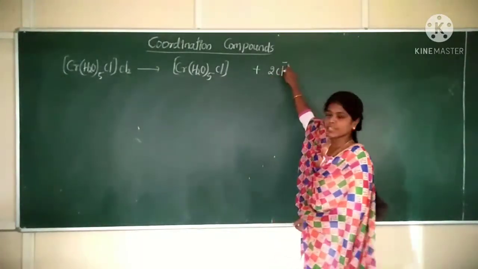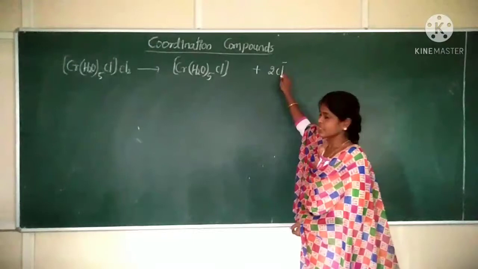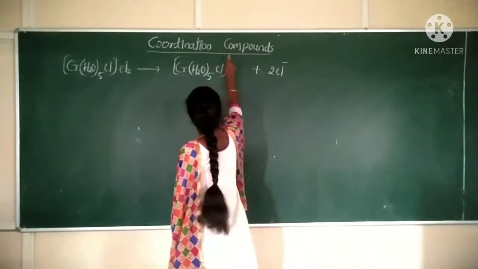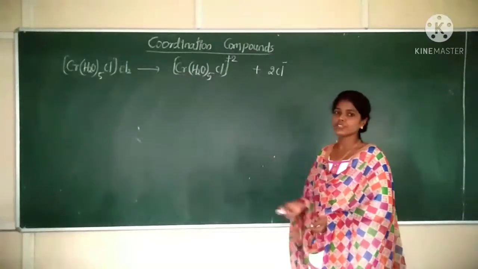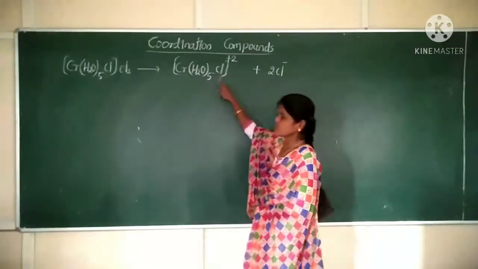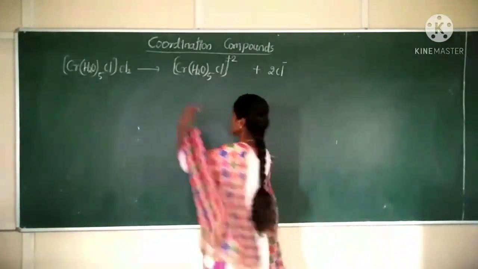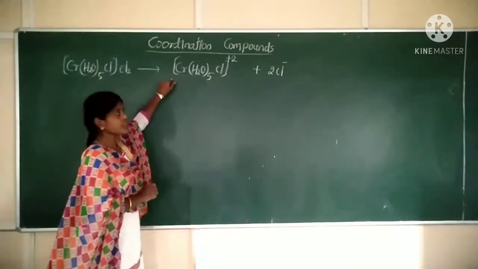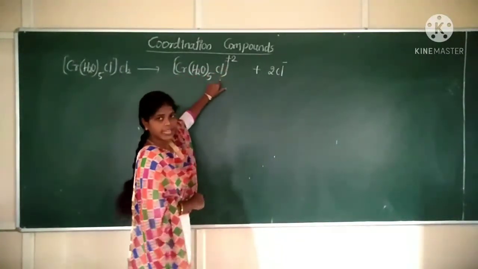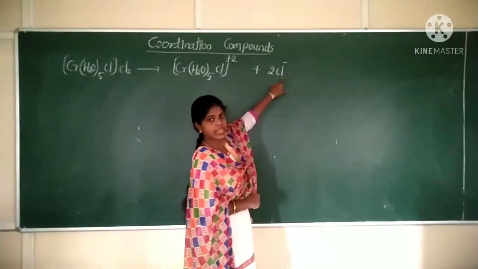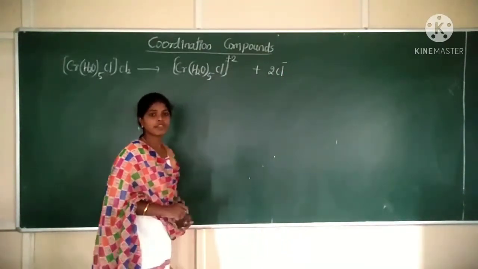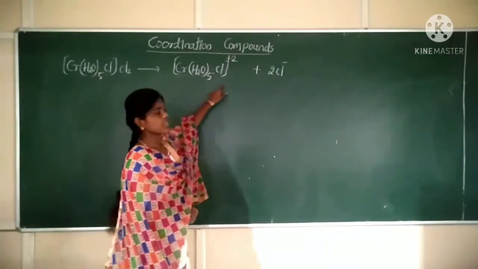Now 2 times -1 is -2. Two negative charges are there, which means the complex should have a +2 charge. The complex should be positive. So this is the compound. First we should name the complex, which is the cation, and in the ionization sphere negative ions are present. Which one should we prefer over the other? Cation must always be written first.